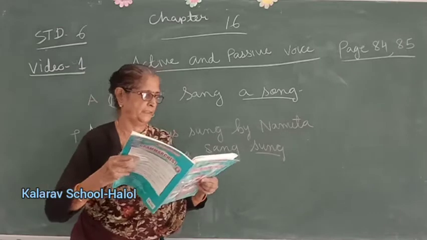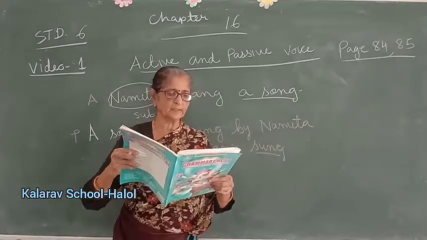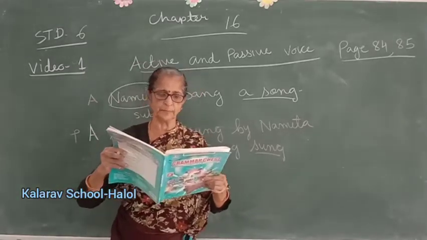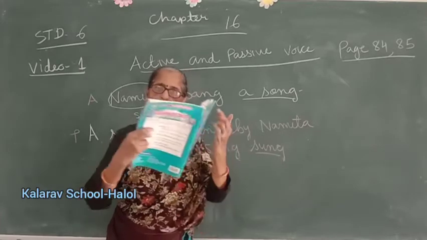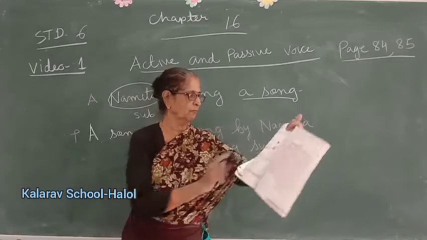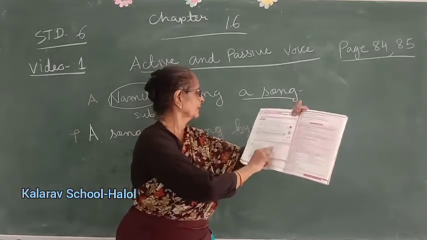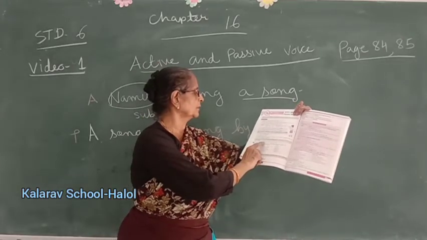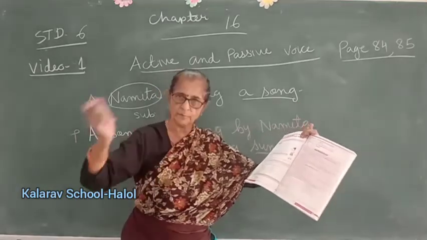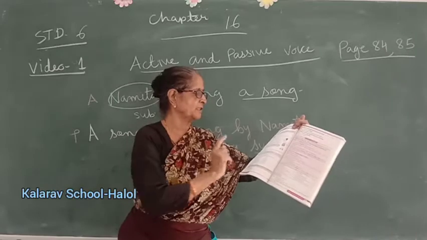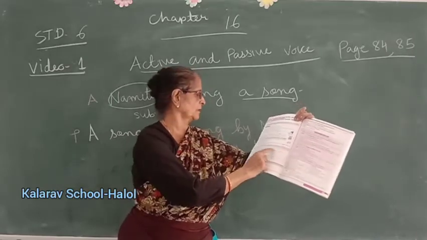Now see. When the subject is not the doer of an action but something is done to it, the sentence is said to be in the passive voice. Then it will be in the passive voice. Only sentences with transitive verbs, verbs with an object. A verb must have an object. Then only they can be changed into passive voice.